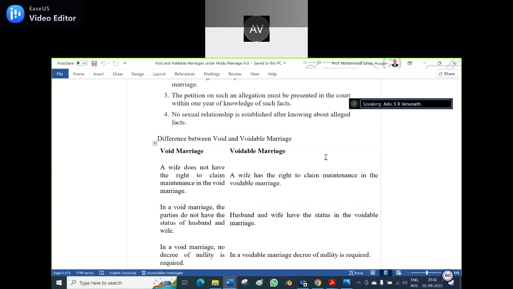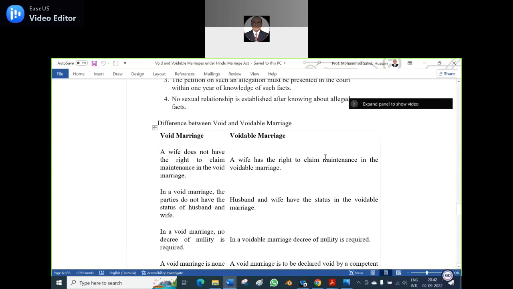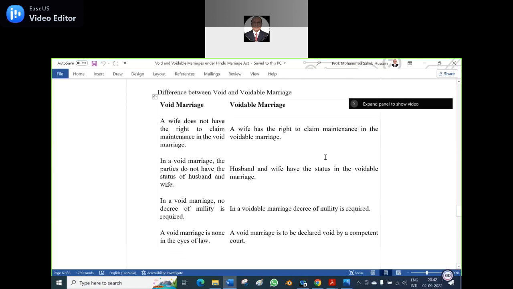So the difference between the void and voidable marriage: a wife does not have the right to claim maintenance in the void marriage. In the voidable marriage, a wife has the right to claim maintenance. In a void marriage, the parties don't have the status of husband and wife. And in the voidable marriage, husband and wife have the status.